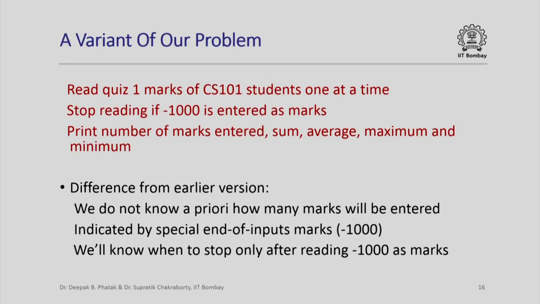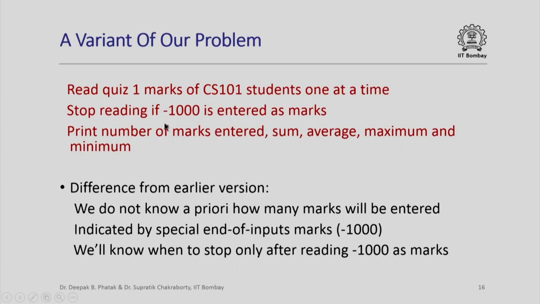Now let us look at a variant of our problem. Earlier we had said that we are going to provide the number of students in the class as an input. Now suppose somebody said that, well, I cannot give that as an input, so you are required to read off the marks of CS 101 students one at a time, and if at any point of time I provide minus 1000 as the input for marks, then you must stop reading and print out the number of marks entered, their sum, average, minimum and maximum.